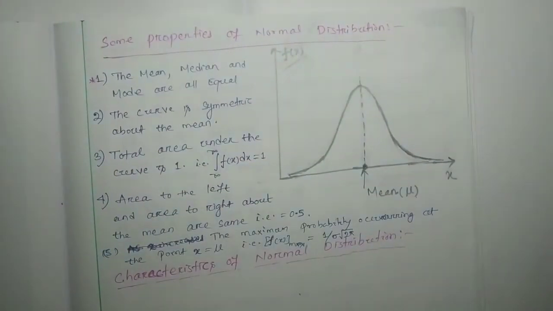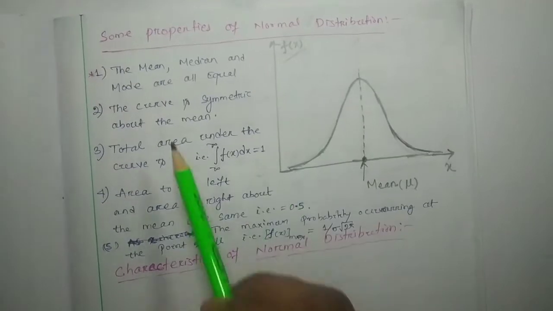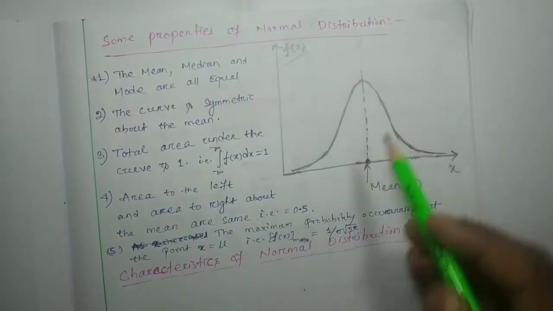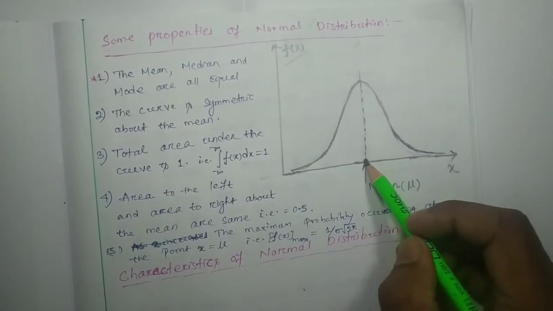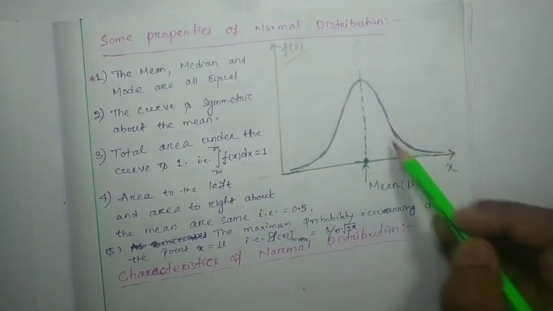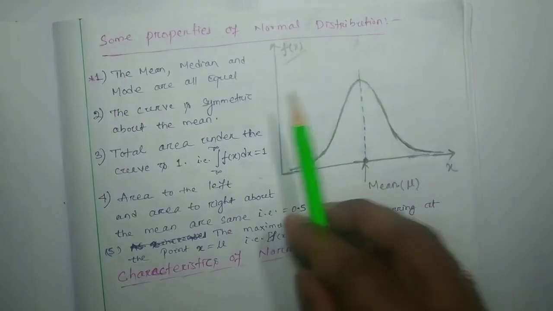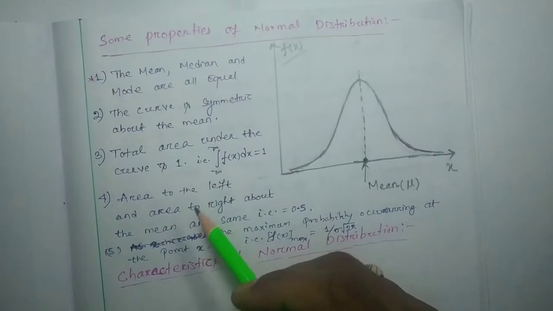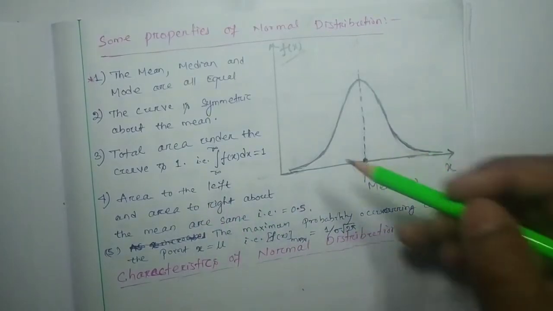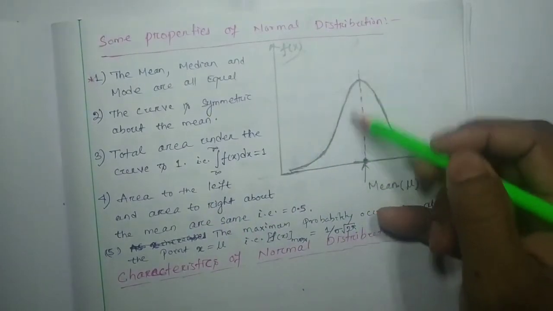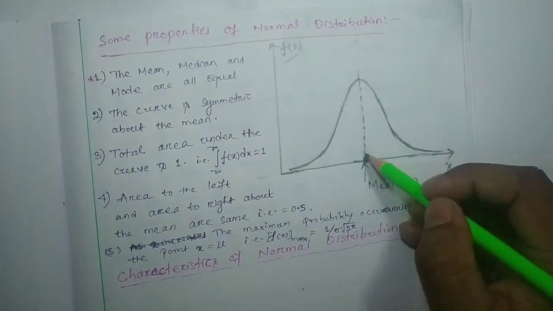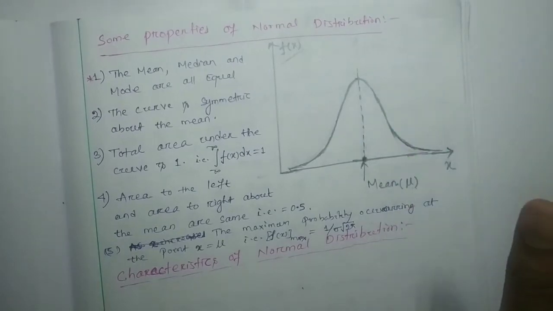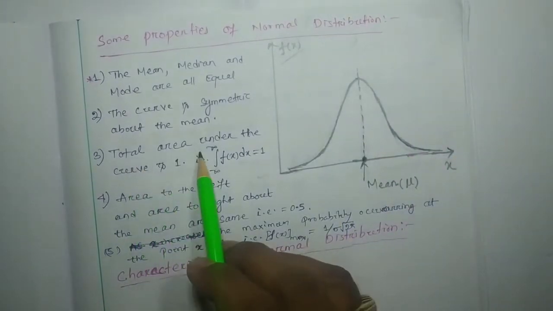And as we discussed, the curve is symmetric about the mean. About this mean, this bell shaped curve is exactly symmetric. Left hand side how much, that much you can find on the right hand side. So if I calculate the total area, the area on the left side of this point is exactly the same as on the right side. The total area under the curve will be 1.